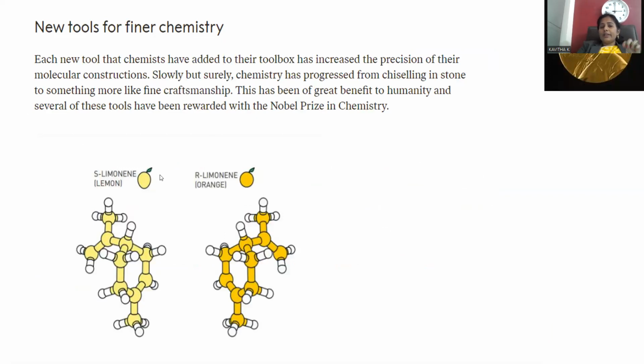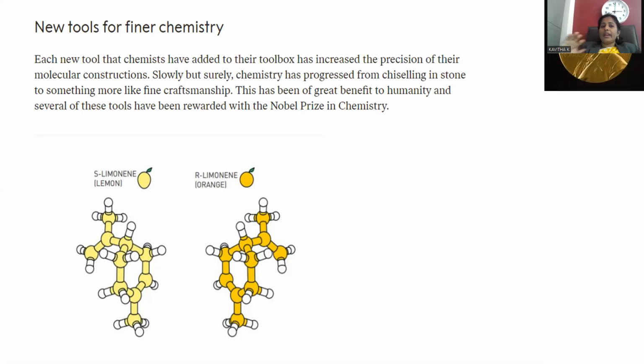So many criteria play a role in order to get advancement in the field of chemistry, right? New tools for the finer chemistry. Each new tool that chemists have added to their toolbox has increased the precision of their molecular constructions. Every day, a lot of research is going on all across the world. New compounds are being added to the entire research history.